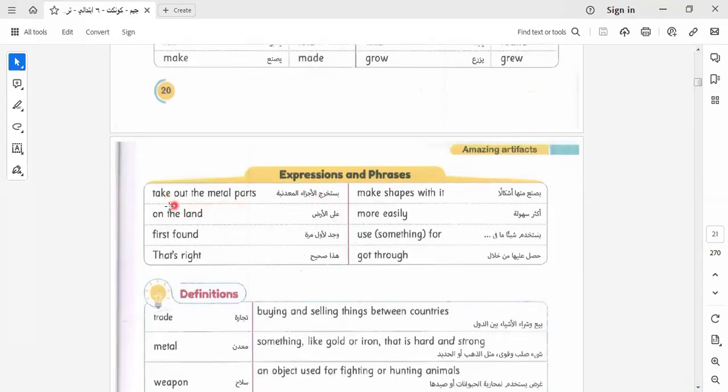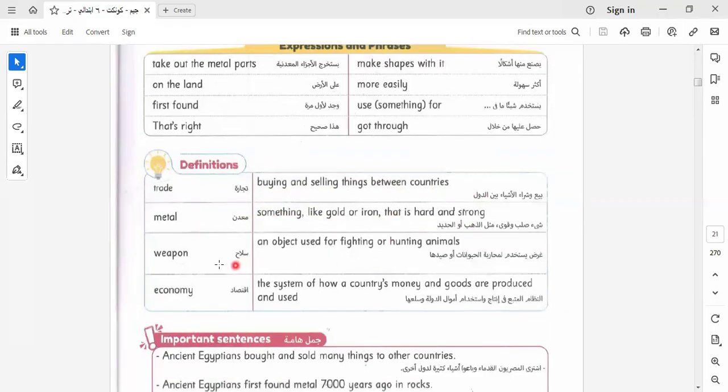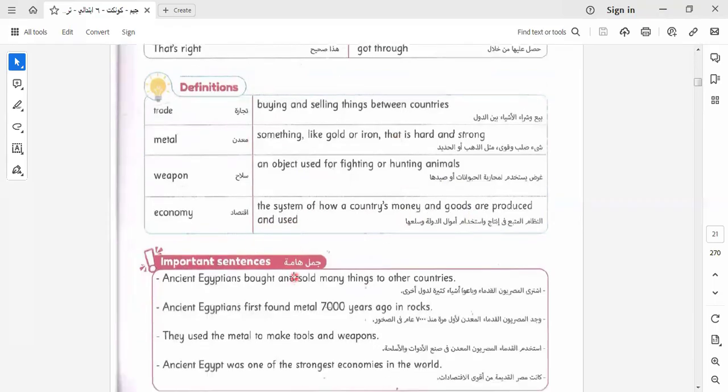Last class we learned some expressions like take out the metal parts, make shapes with it, on the land, more easily, first found, use something for, that's right, go through. Here we have some definitions like trade: buying and selling things between countries. Metal: something like gold or iron that is hard and strong. Weapon: an object used for fighting or hunting animals. Economy, we know that economy is a system of trading with what? With money and goods, and producing them and using them.